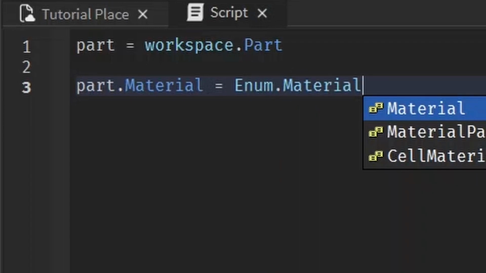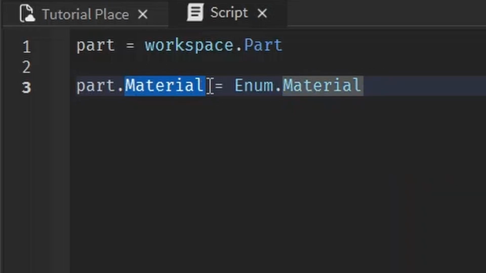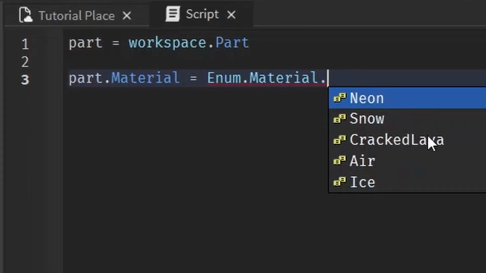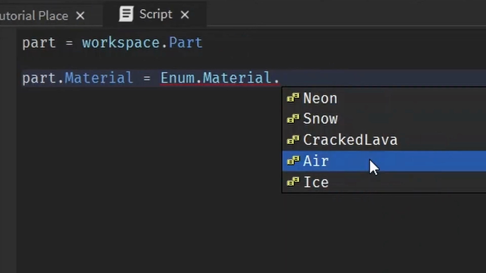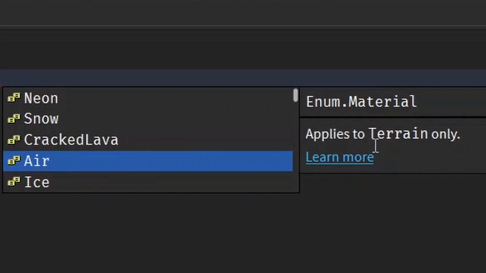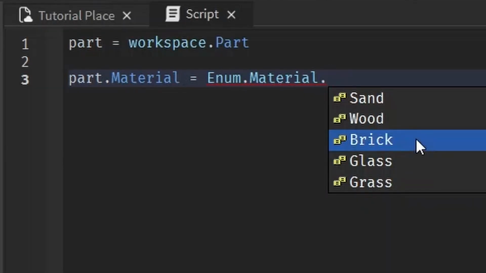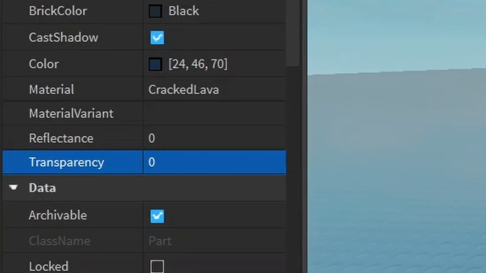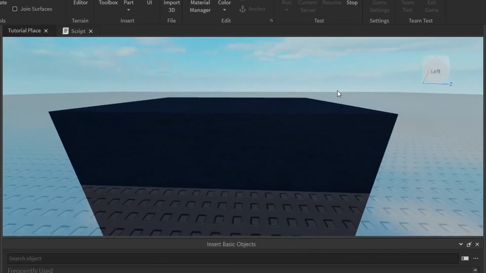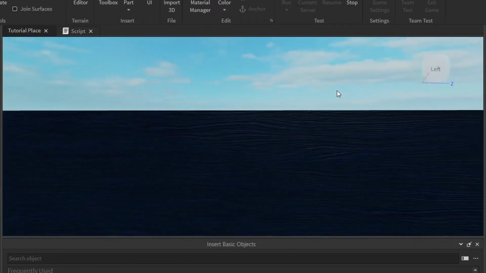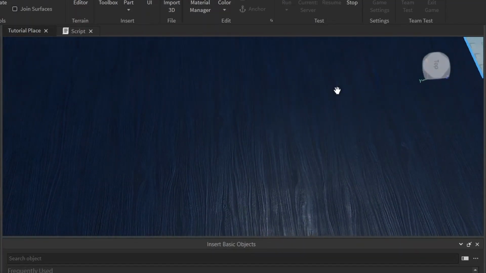So we write Enum, and then what kind of enum are we trying to access? A material. We said we want to change the material here. We're going to pick a material. And then you press dot, and again, like with the color, you can see all the different options. Let's choose air. What is air? Oh, it applies to terrain only. Let's pick something like brick or wood. Let's pick something like wood. Let me change the transparency to 0 and change it now. Now you see it has that wood texture material. That wood material. Looks nice.